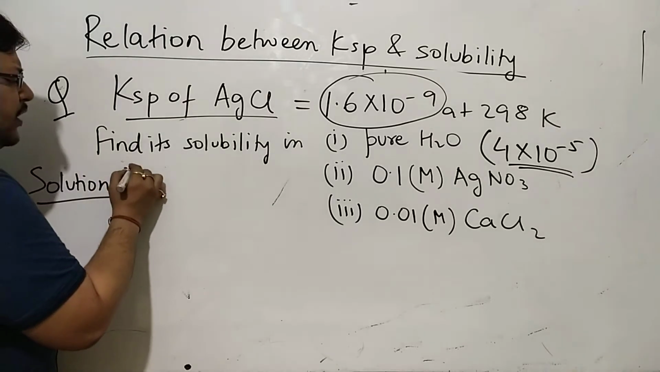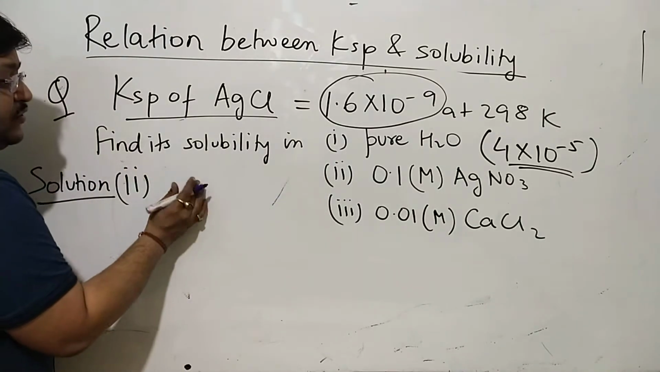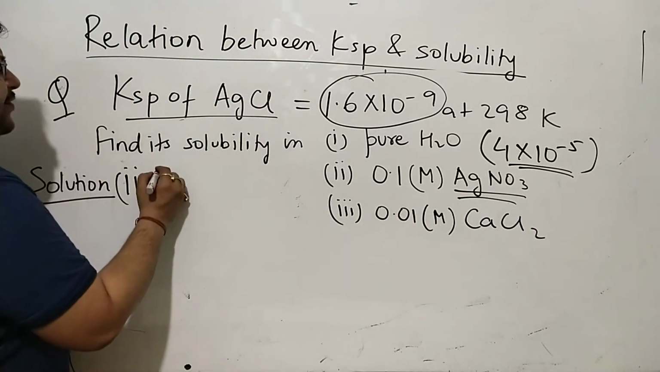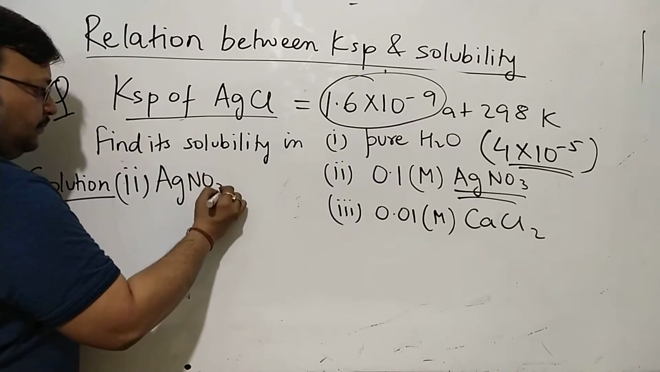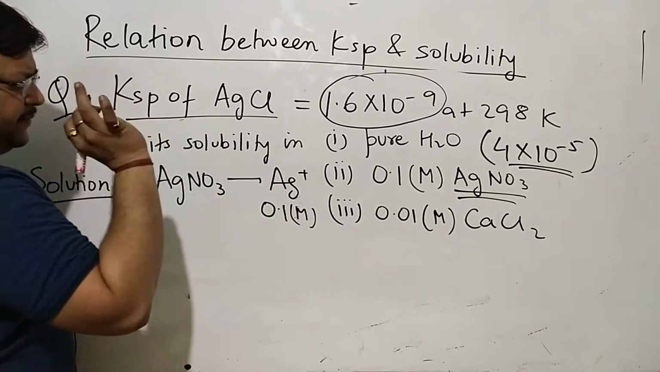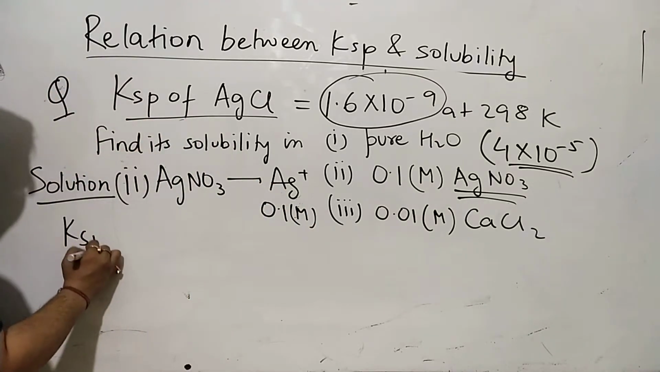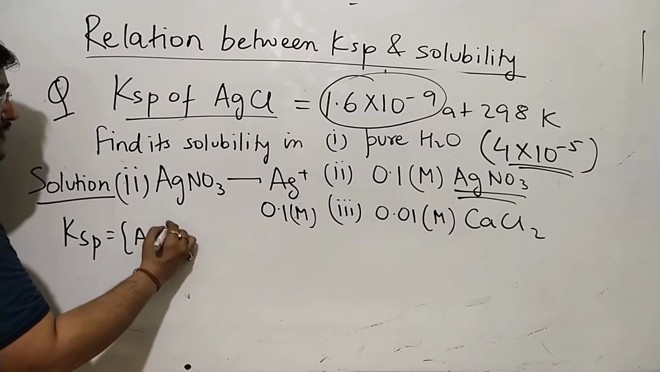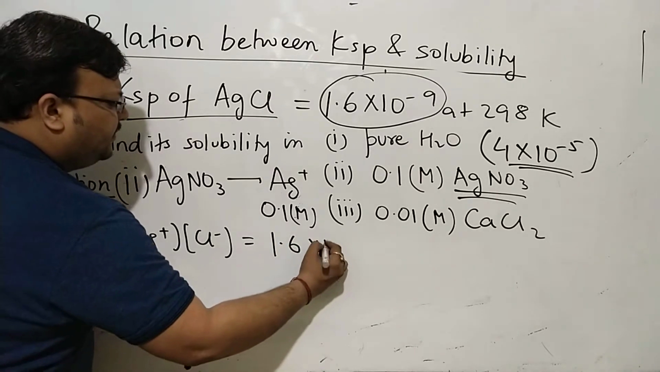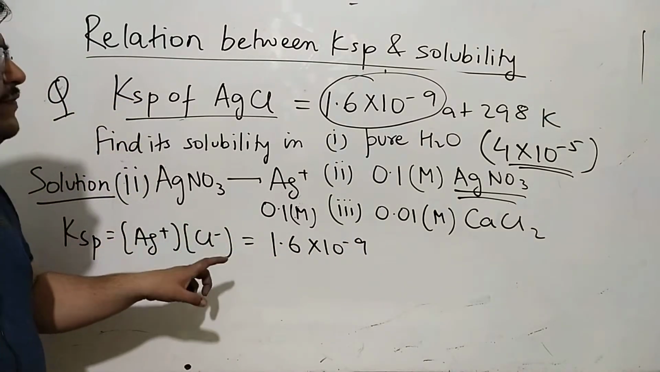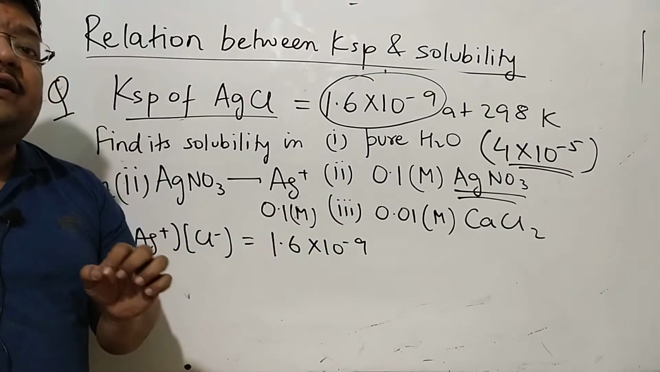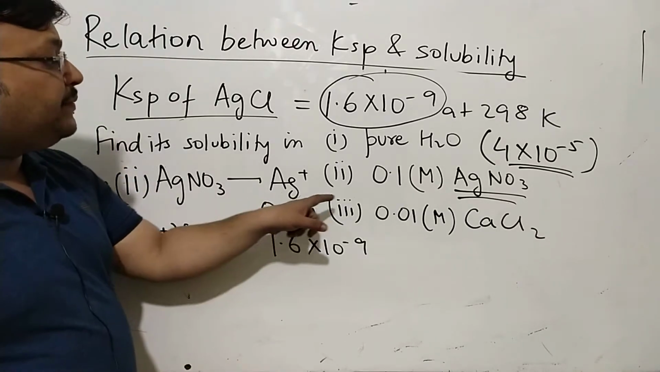When it's 0.1 molar AgNO3, now AgNO3 is completely soluble. So AgNO3 will give you Ag plus, which is 0.1 molar. This time when you write Ksp as Ag plus and Cl minus, which is equal to 1.6 into 10 to the power minus 9, you should believe that all of Ag plus is coming from silver nitrate.